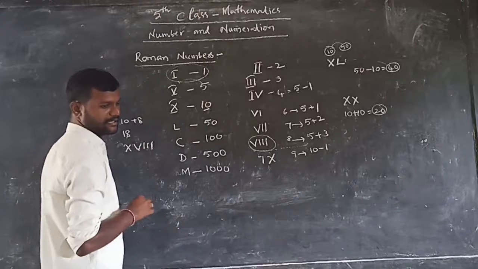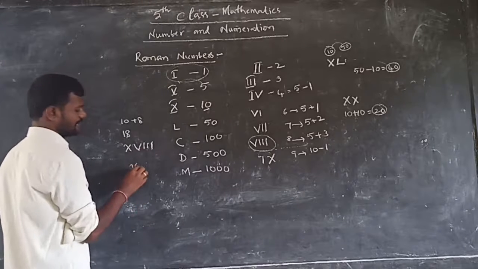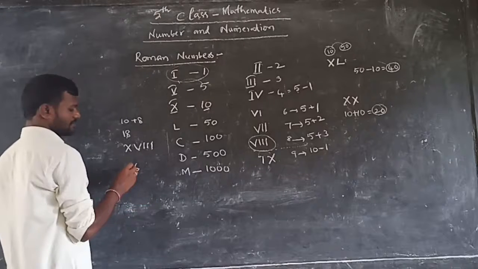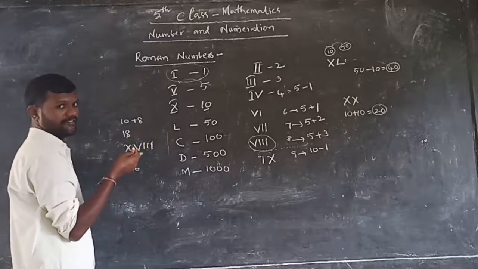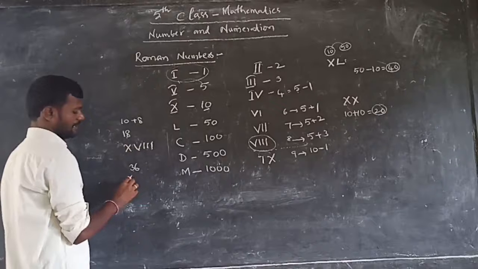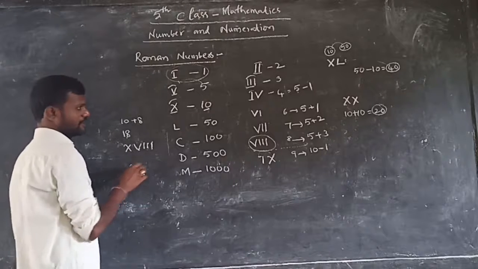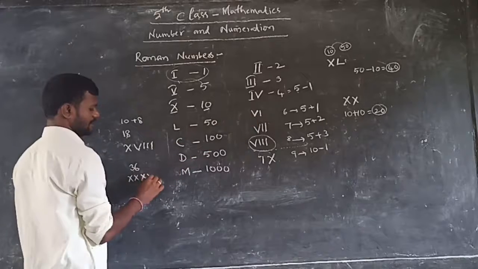Next number is 36. Which is closer? Nothing is closer here. So 30. How many times do we need for 30? 3 times. So XXX is 30, and 6. How can we write 6? This is 6. So 36.